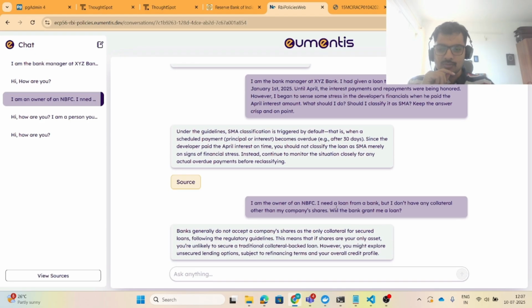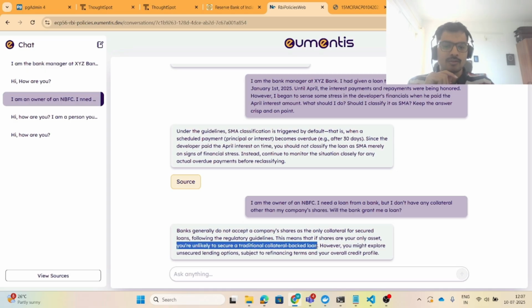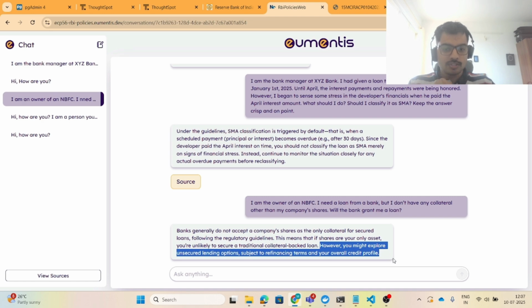Let's see what the LLM has to answer. So banks generally do not accept a company's shares as the only collateral for secured loans. Following the regulatory guidelines, this means that if shares are your only asset, you are unlikely to secure a traditional collateral-backed loan, right? However, you might explore unsecured lending options subject to financing returns and overall credit profile.